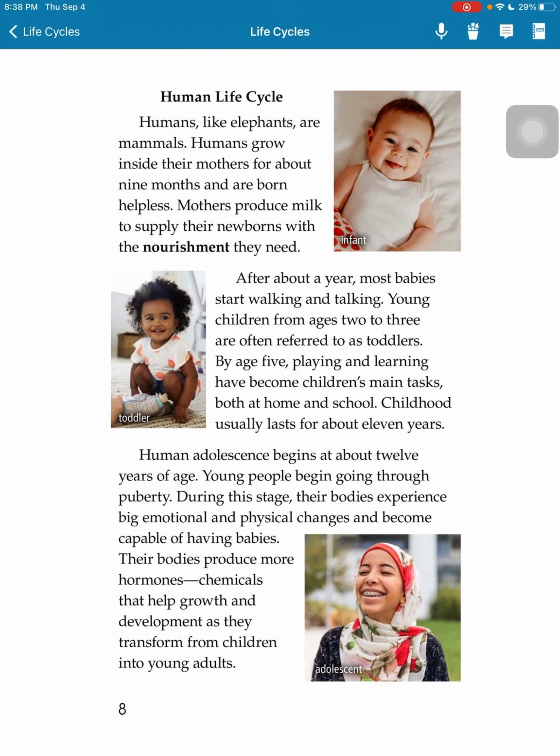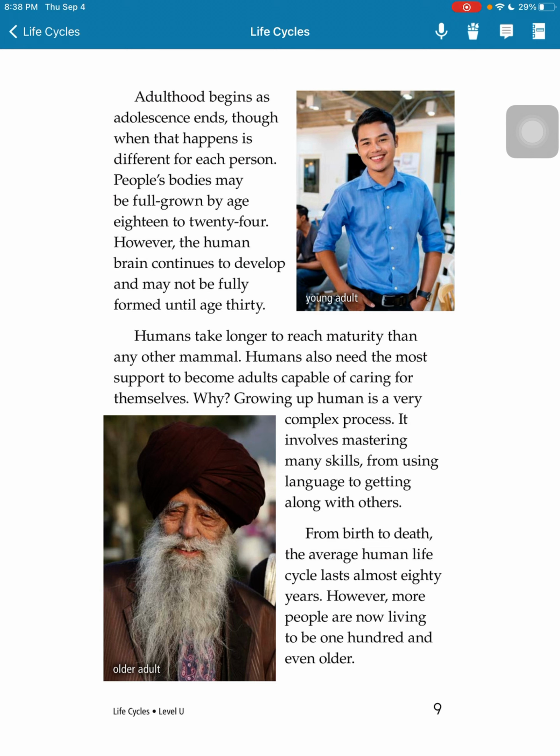chemicals that help growth and development as they transform from children into young adults. Adulthood begins as adolescence ends, though when that happens is different for each person. People's bodies may be full grown by age 18 to 24. However, the human brain continues to develop and may not be fully formed until age 30.